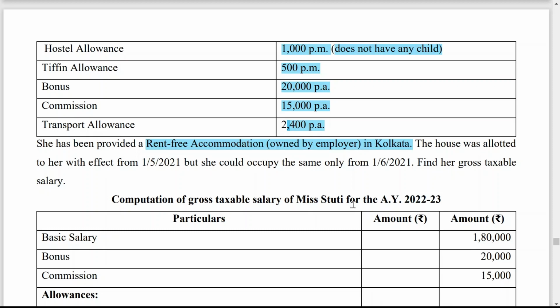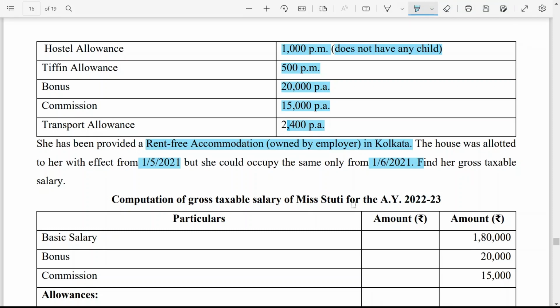Rent free accommodation owned by employer means the employer is the owner of the house. In that case 15%, 10% and 7.5% are applicable, but we have to take 15% because here the city is Kolkata and the population of Kolkata is more than 25 lakh. The house was allotted to her with effect from 1st June 2021, but she could occupy the same only from 1/6/2021 onwards.